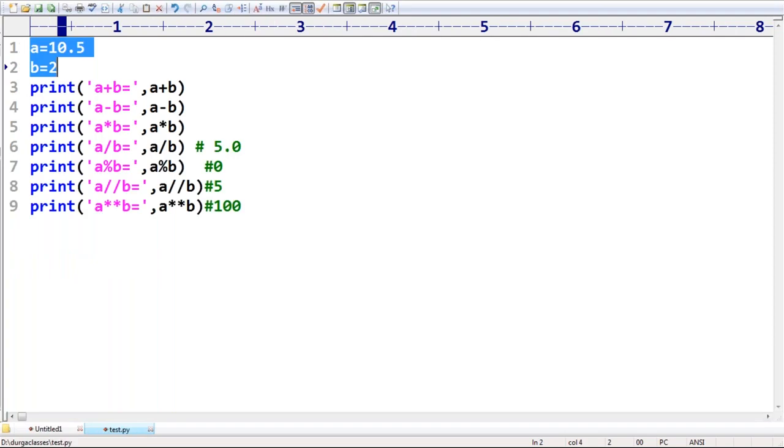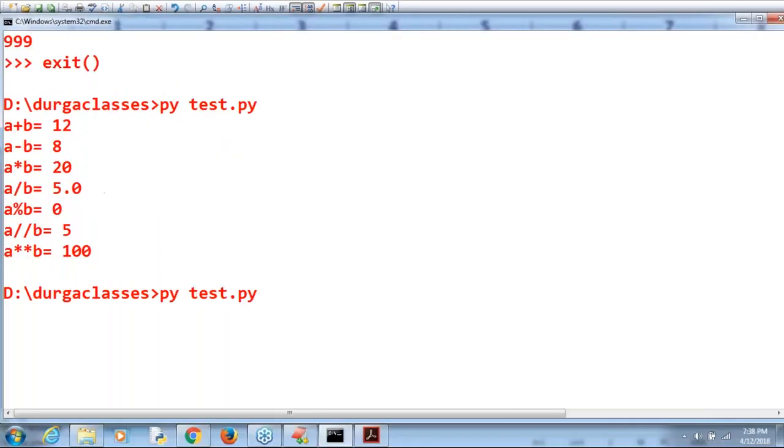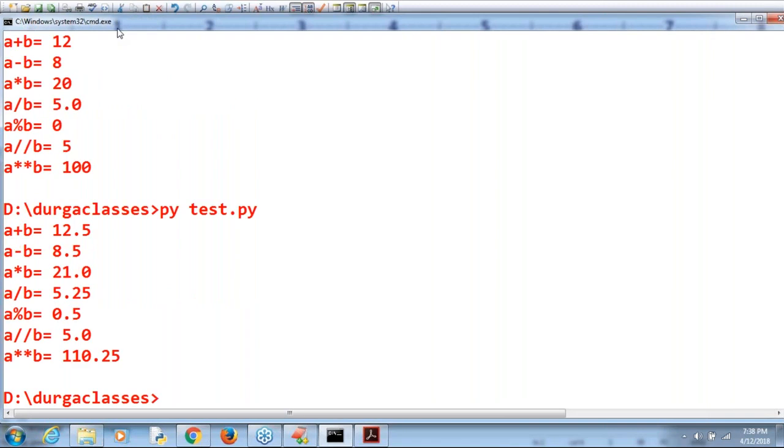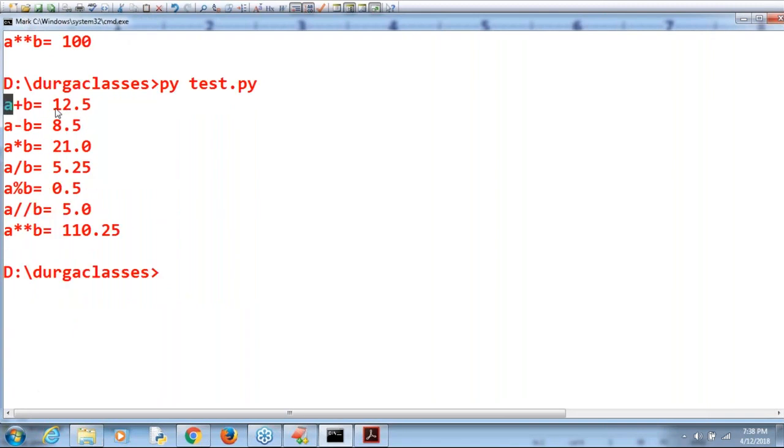Now let me execute this code. 10.5 under 2, what is the output by default? 12.5, 8.5, 21.0, A by B, 5.25. A percentage B, 0.5 is the remainder. Here we are getting 5.0, but not 5. Next, this is the power operator, so 110.25 by default you are going to get.